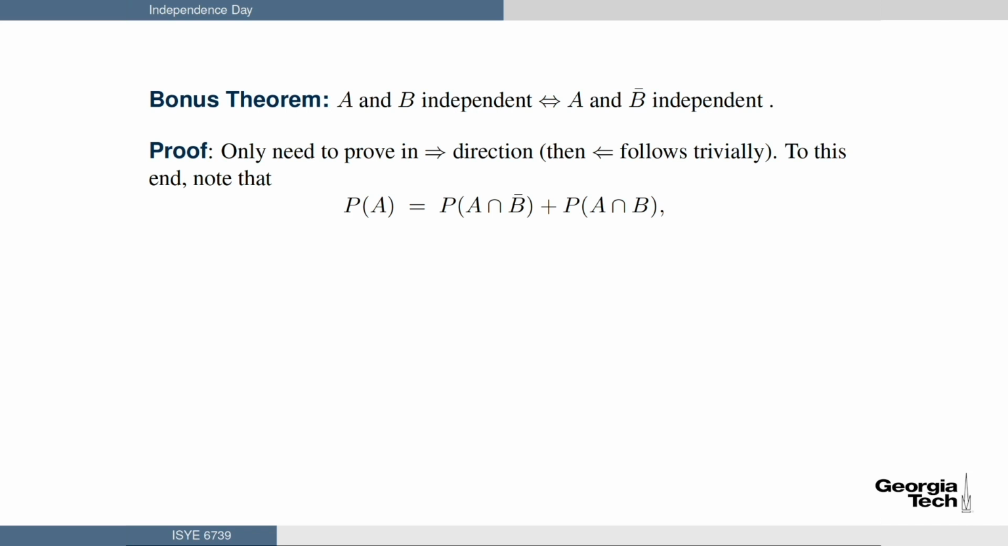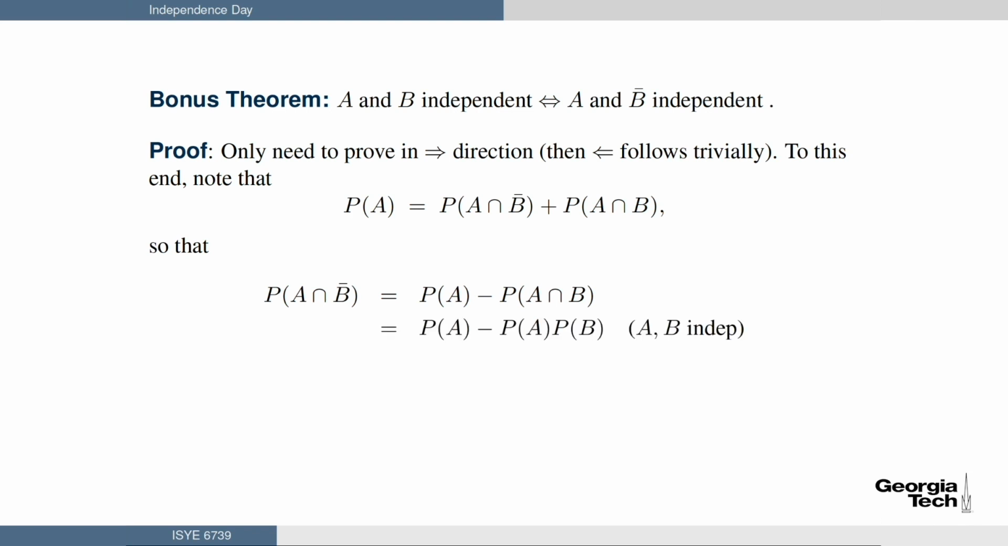Remember that old thing, the law of total probability? I'll invoke it here as well. The probability of A equals the probability of A intersect B bar plus the probability of A intersect B. Now, this follows because A can be decomposed into the part that intersects B and the part that doesn't intersect B. They are disjoint, so you add the probabilities up. Thus, the probability of A intersect B bar equals the probability of A minus the probability of A intersect B, that's trivial, which equals the probability of A minus the probability of A times the probability of B, because A and B are independent.